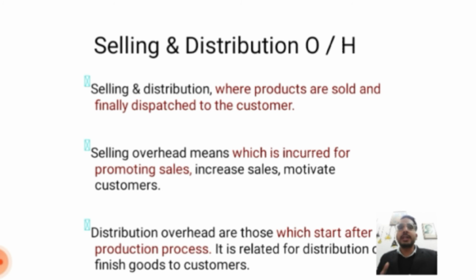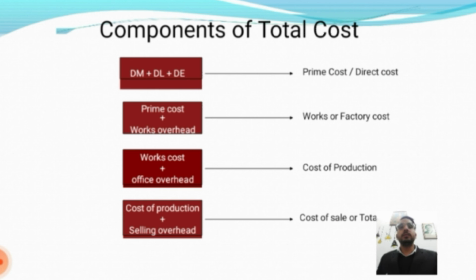Third and last, selling and distribution overhead. Selling and distribution is where products are sold and finally dispatched to the customer. Selling overhead means expenses incurred in promoting sales, increasing sales, and motivating customers. Distribution overhead is incurred after the production process. It is related to the distribution cost of finished goods to customers.